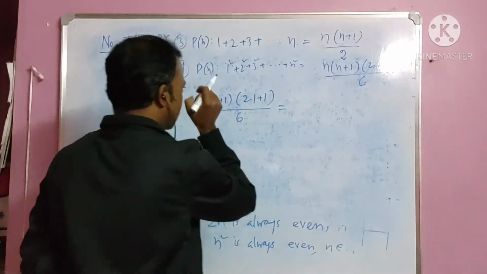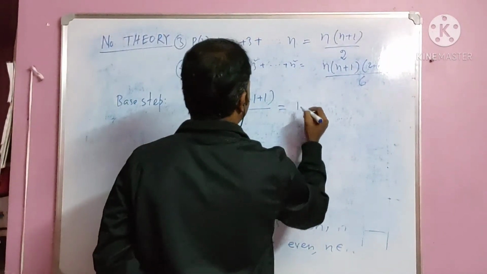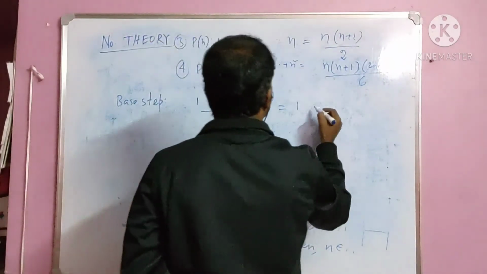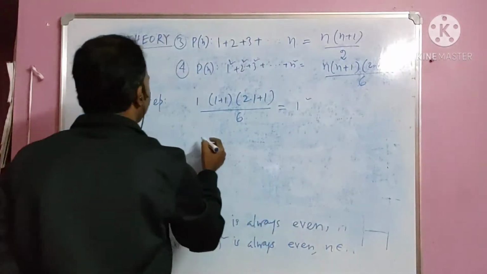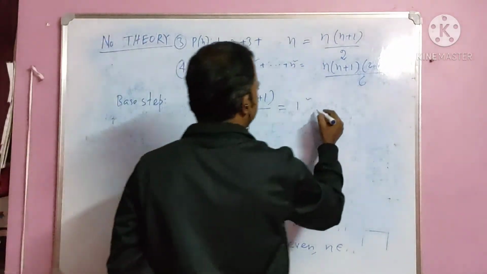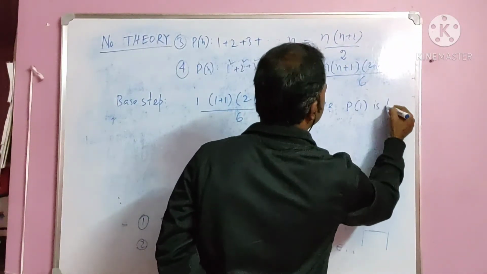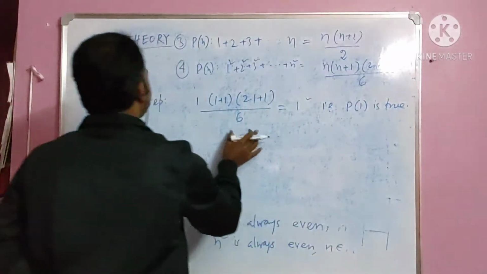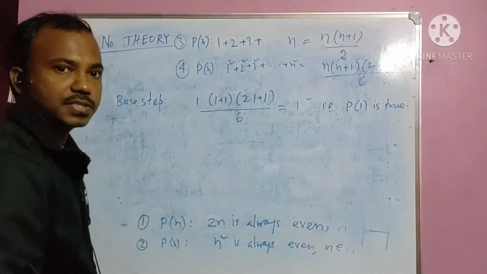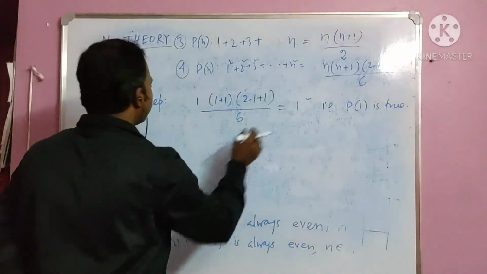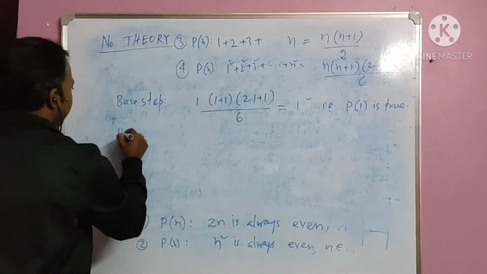This gives 1, which equals 1 square. So P1 is true, because we can check that this is actually P1. Now make a hypothesis.